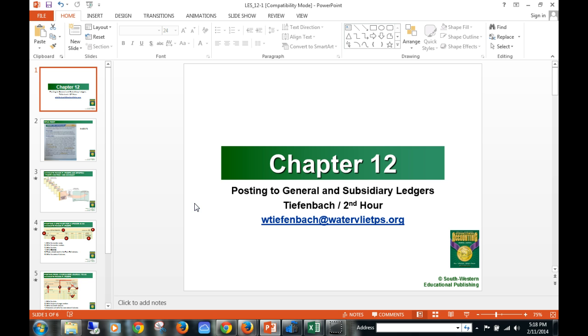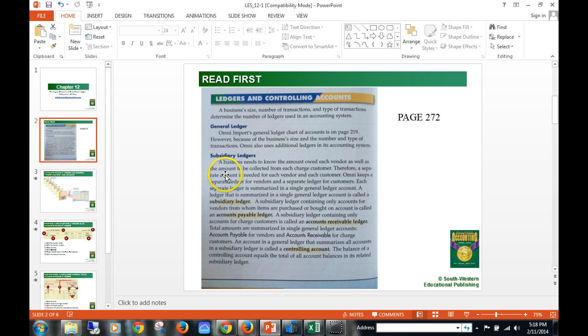And also we have what's called subsidiary ledger accounts. Okay, and if you look on page 272, I want you to read this carefully to learn these terms. To start chapter 12, it says, a business needs to know the amount owed each vendor as well as the amount to be collected from each customer.